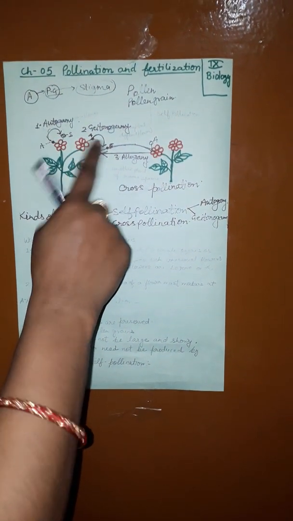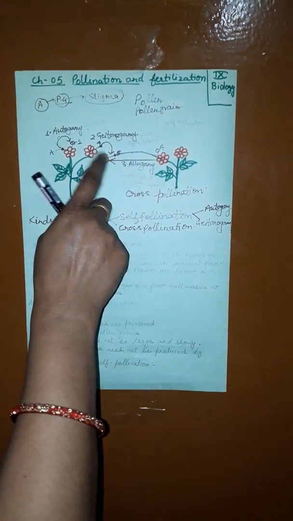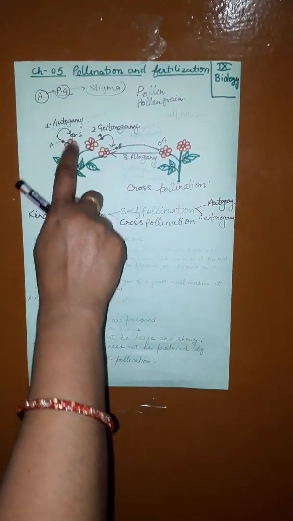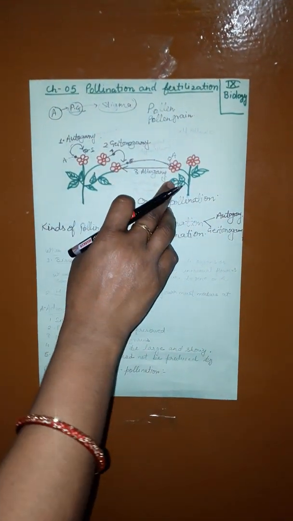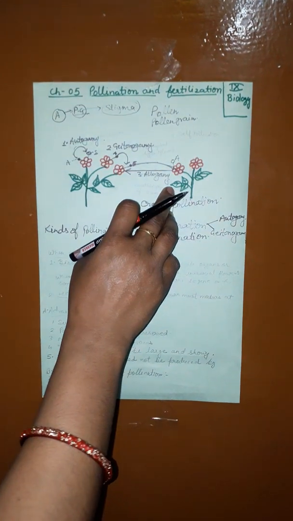Geitono means neighboring, meaning the same plant. The flower is different but the plant is the same. That is called geitonogamy. Allogamy means the pollen of a flower of another plant of the same species may fall on the stigma.